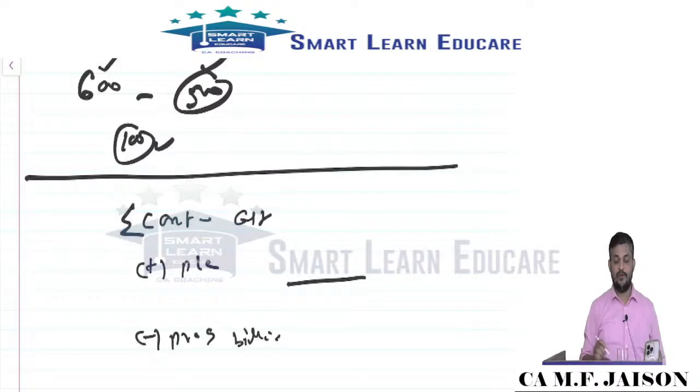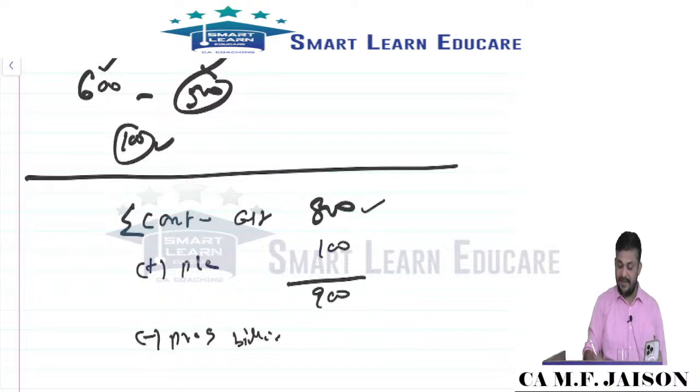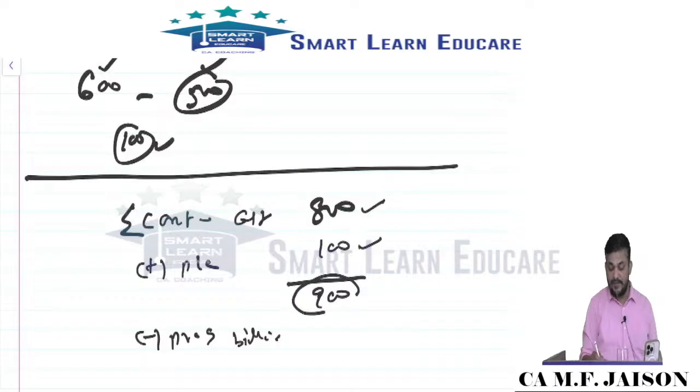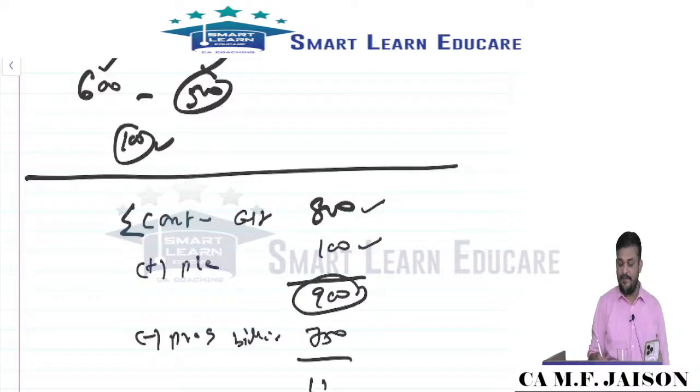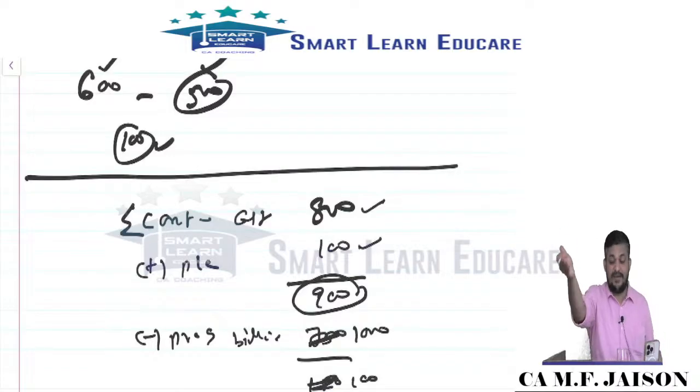Progressive billing. Suppose so far the cost incurred is 800 lakhs and the profit so far is 100. Thereby, your incurred cost plus recognized profit is what you are entitled to receive from the customer. But if you have billed less than that, suppose you have billed 750, then 150 is still receivable. But if you have billed some 1000 lakhs, then this will be shown as an amount payable to the contractee.